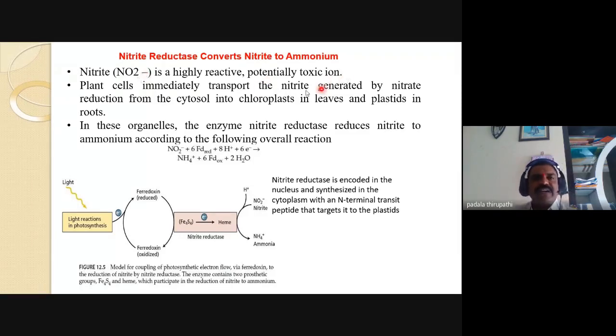Plant cells immediately transport the nitrite generated by nitrate reduction from the cytosol into chloroplasts in leaves and plastids in roots.